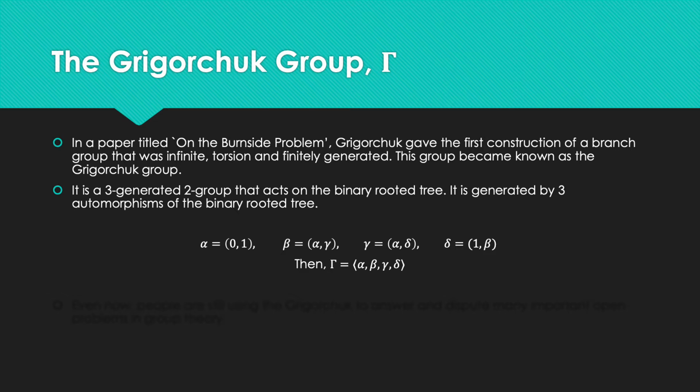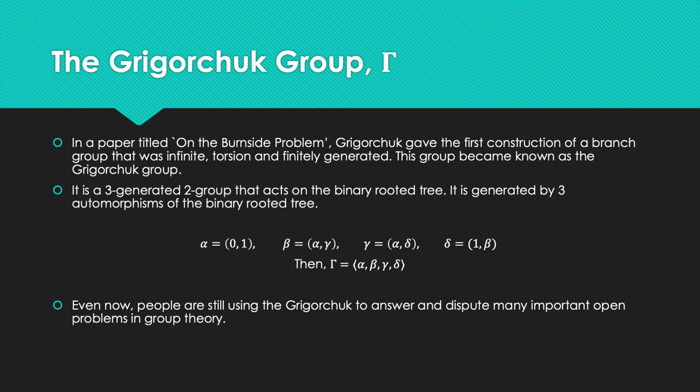So if we say alpha is the automorphism or symmetry that permutes the 2 subtrees incident to the root, then we have beta is equal to (alpha, gamma), gamma is equal to (alpha, delta), and delta is equal to (1, beta). And we say that the Grigorchuk group is the group generated by alpha, beta, gamma, and delta. Which means that every element of the Grigorchuk group is going to be words in the letters alpha, beta, gamma, delta. So it could be, for example, alpha, beta, beta, gamma, alpha, delta, or there's infinitely many combinations. Even now, people are still using the Grigorchuk group to answer and dispute many important open problems in group theory.